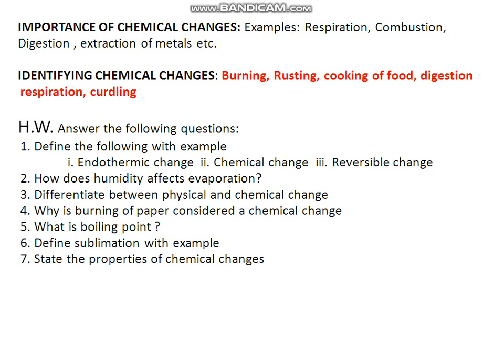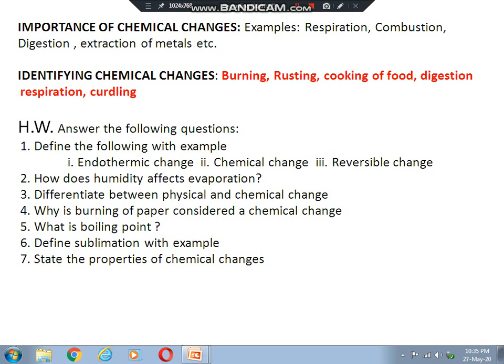Cooking of food. When food is cooked, that means raw vegetables are used, or when we make any other food, the characteristics of the substance are completely changed and a new substance is formed, and we cannot get back the previous substance from the new substance.